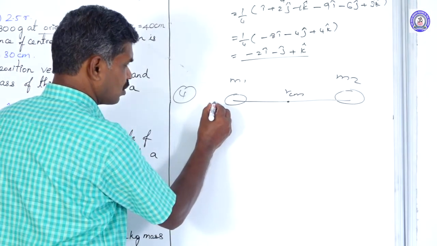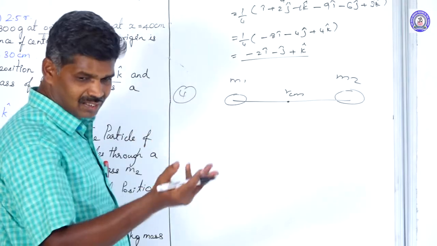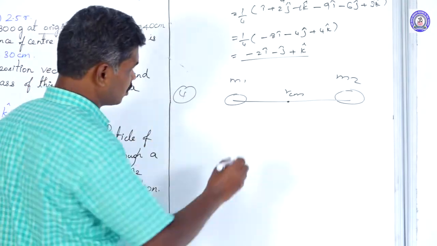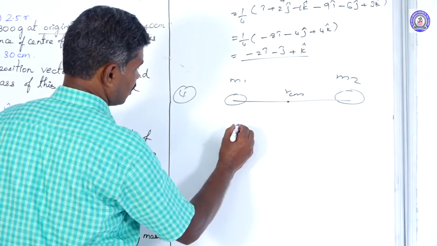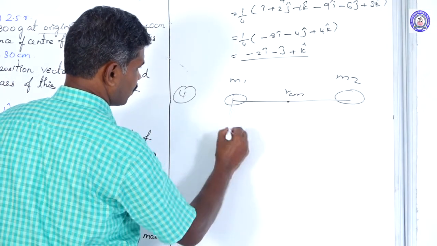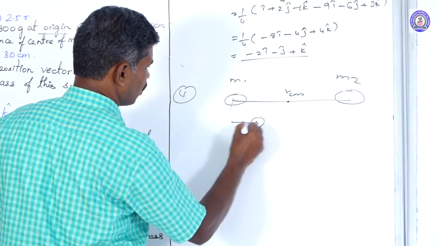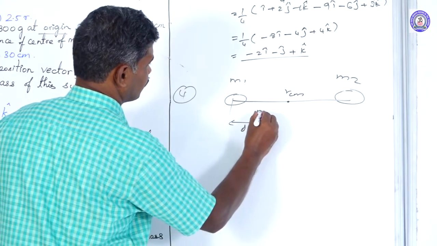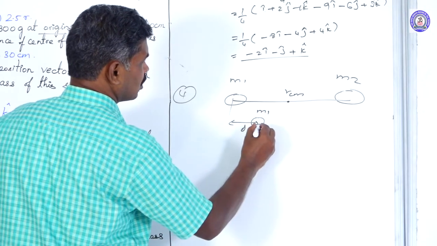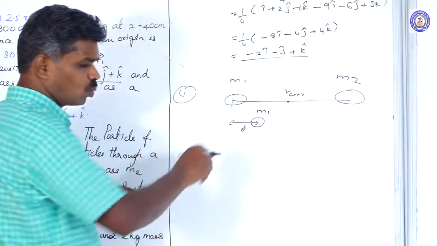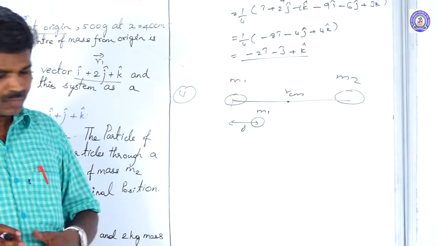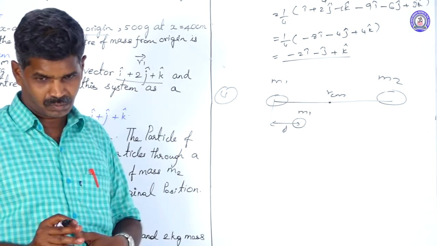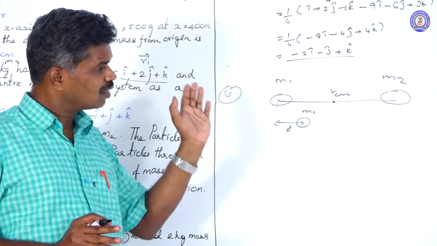This is caused by either an external force or an internal force. Suppose a gravitational force is acting to take this object from here a certain distance, d distance, m1. If only the object m1 moves and m2 is at rest, the center of mass is shifted away.